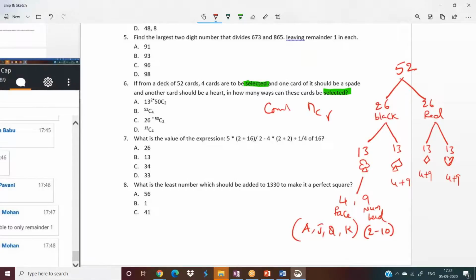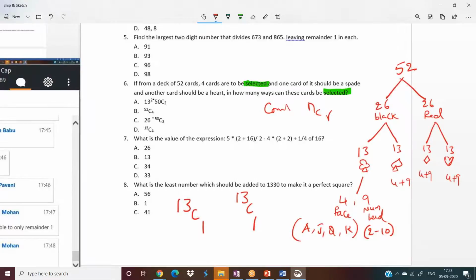Be clear with this, because in permutations and combinations or in probability, you will get at least one question from cards. So remember this pattern and try to take a screenshot of this. Now, what is our question? From a pack of 52, we have to draw 4 cards, and out of them, one should be a spade, one should be a heart. So in how many ways can you select one spade? Total we have 13 spades. We can select one in 13C1 ways. In how many ways can you select one heart? Total we have 13 hearts. We can select one heart in 13C1 ways.